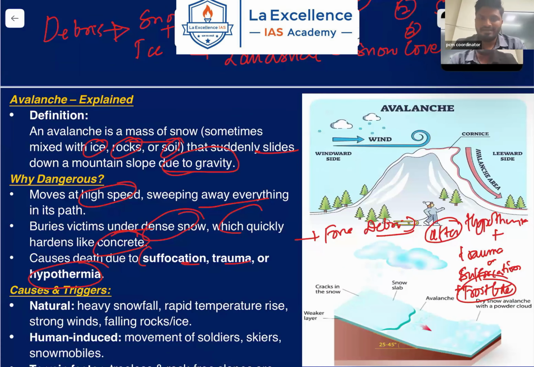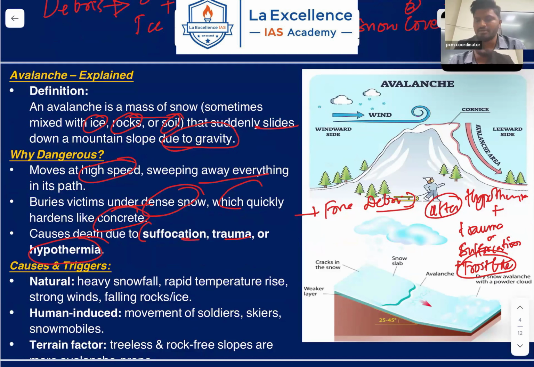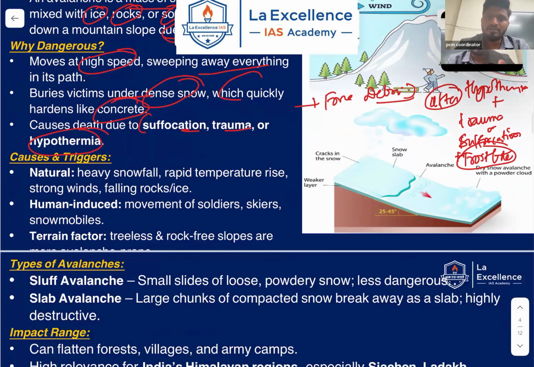So you can see here, when there is wind or a shaking of the earth or any other cause, it results in movement of the glacier towards the edge. When the snow comes towards the edge, because of the slope and because of gravity on the leeward side, it starts falling down, and sudden falling down will result in an avalanche. Okay, so what are the causes?